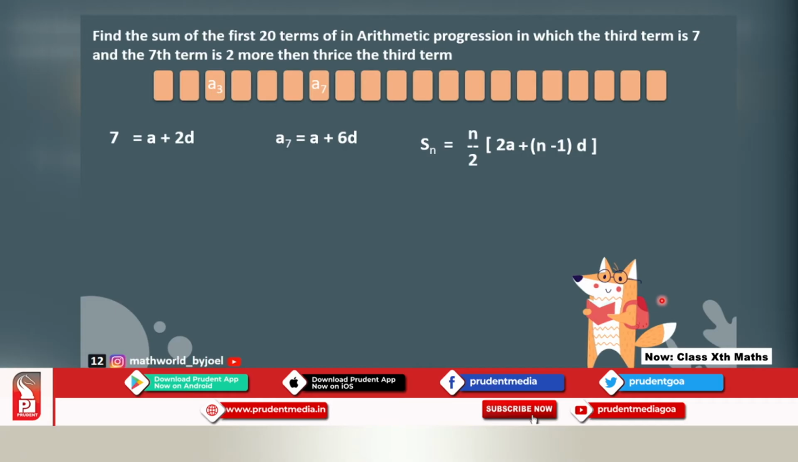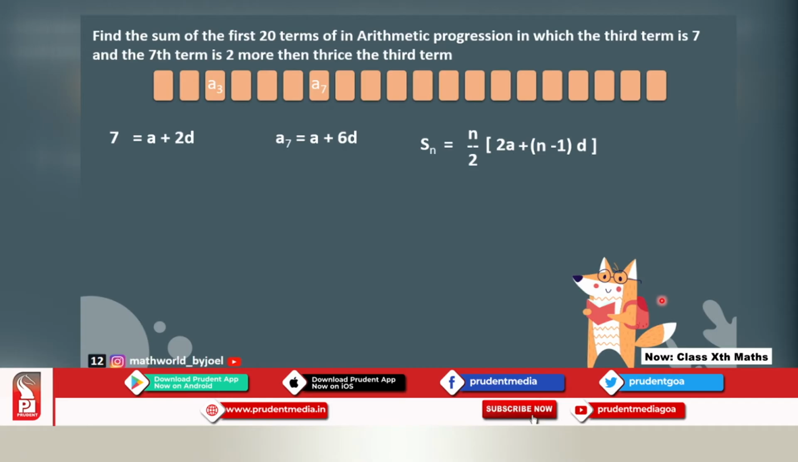Most of the time a student gets a little bit confused over here. Please understand it properly. Like in the first case, A3 was straight away told to you as 7. But A7 is not given directly. It is told to you in a very confusing manner. They are telling you that it is 2 more than thrice the third term.